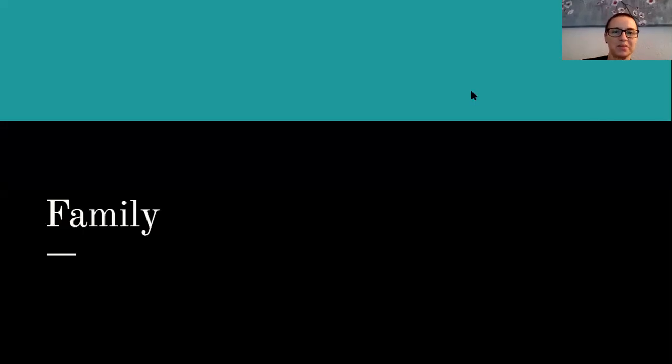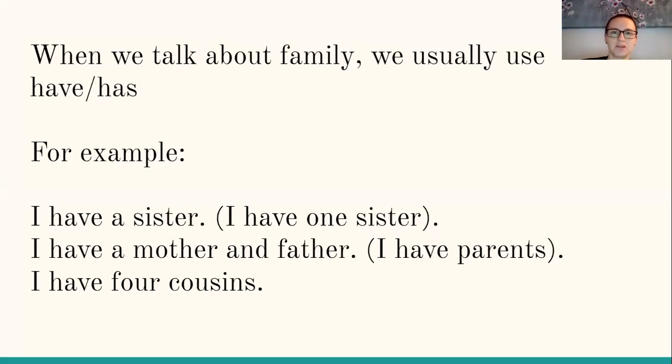All right, good morning. So we're going to talk about family today, and we're going to talk about the verb have and has. Mostly we will work with have today. We'll go back to am, is, are soon. So when we talk about family, we usually use have or has. We can use am, is, are, but again, that will be another lesson. So we're going to work with have today.